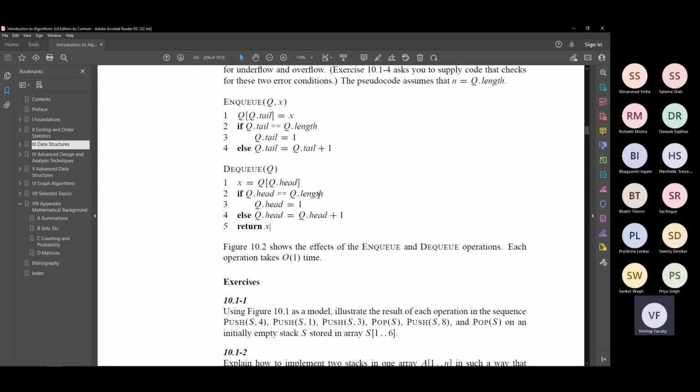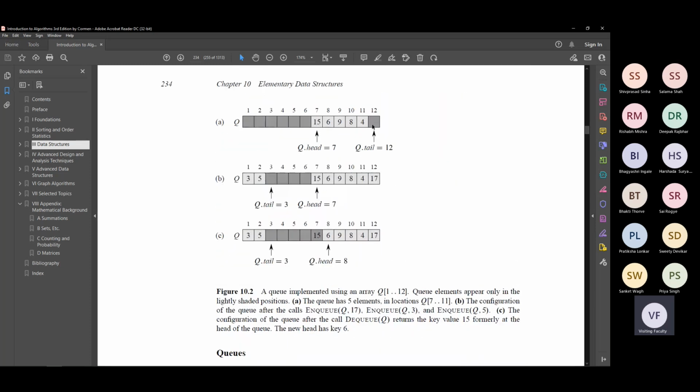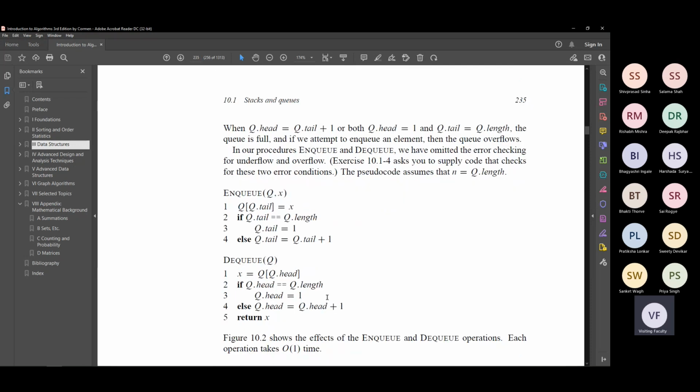So if q.head is equal to q.length, if the head was at this location, the queue grew in the wrapping fashion, right? So the next head will be here. That is exactly what you're doing here.